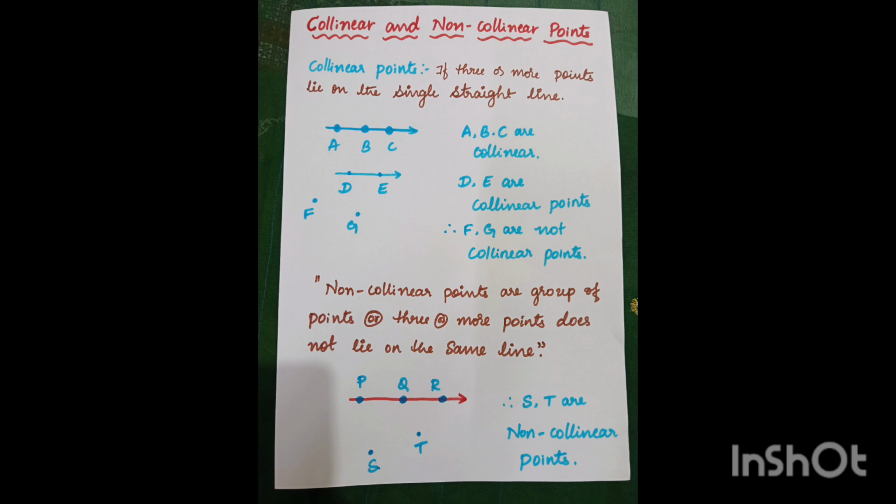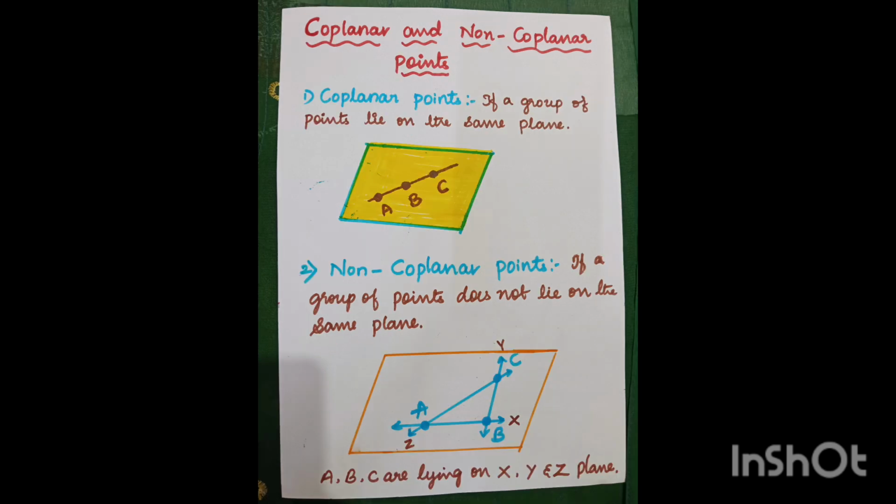A, B, C are collinear points. D, E are collinear points. F and G are non-collinear points.